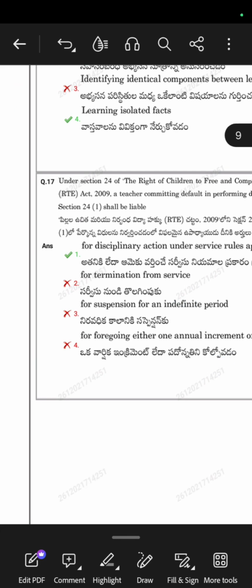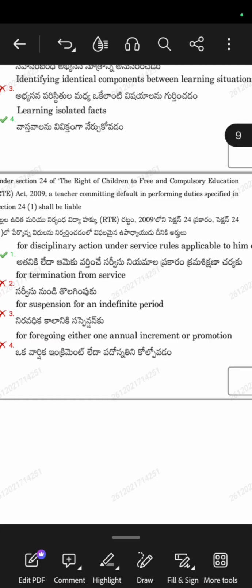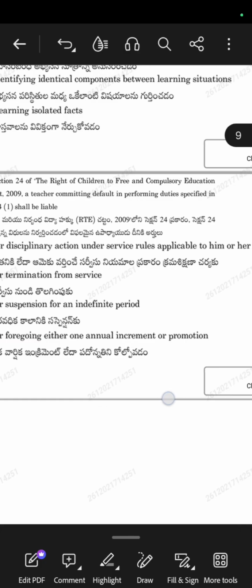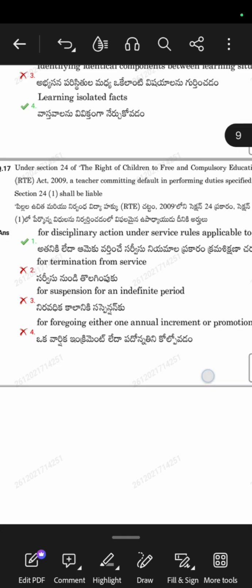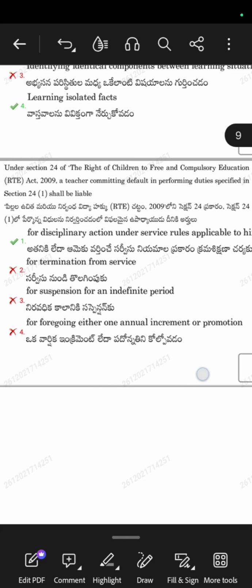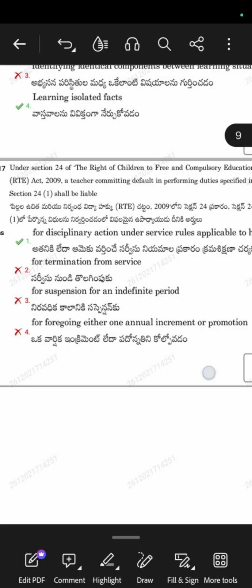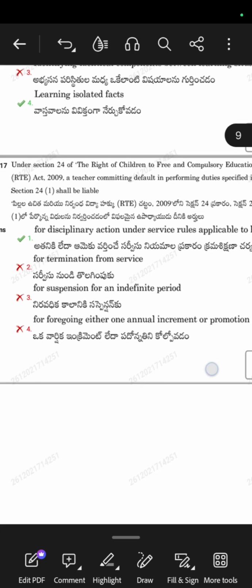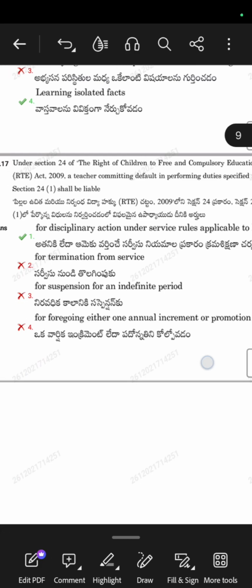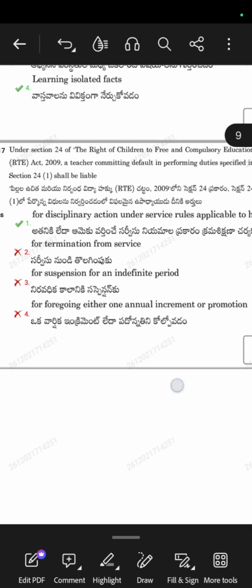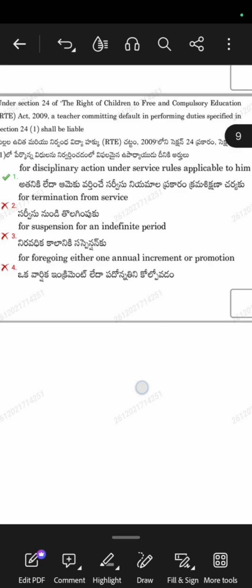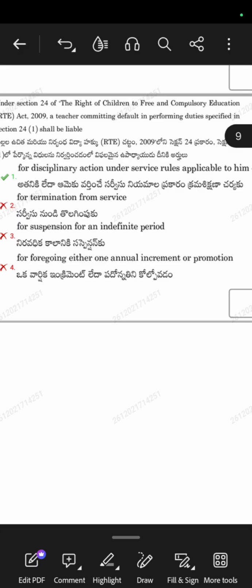Now the 17th question, under section 24 of the Right of Children to Free and Compulsory Education, RTE Act 2009, a teacher committing default in performing duties specified in section 24(1) shall be liable. The options: for disciplinary action under service rules applicable to him or her; for termination from service, no; for suspension for an indefinite period, no; for foregoing either one annual increment or promotion, no.